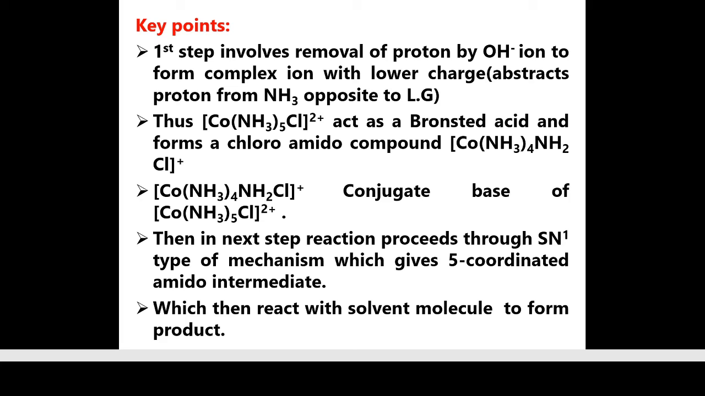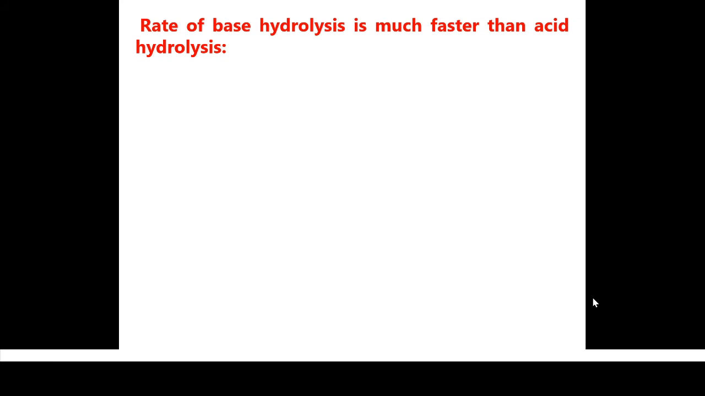Students, this was about the SN2 mechanism and the SN1CB mechanism. But the more favorable pathway for base hydrolysis is the SN1CB mechanism. Students, let's discuss why the rate of base hydrolysis is much faster than acid hydrolysis. For this higher rate, there are two reasons. The first reason is that the amido complex has lower charge. In SN1CB, in the first step, there is formation of an amido complex which also acts as a conjugate base.